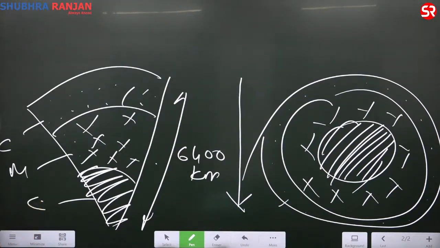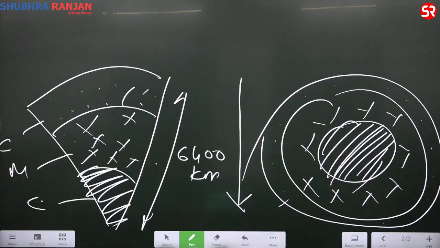Is the knowledge of the interior of the earth complete? No. There are still studies going on about the elements. There are still studies going on about the minerals that are being found in the earth's interior. This is 6,400 kilometers.